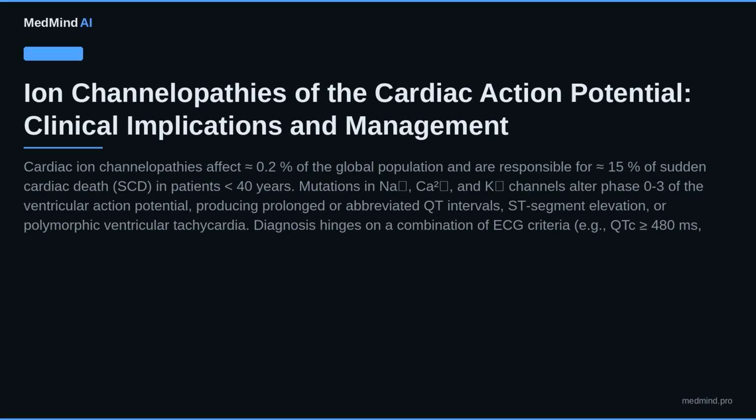First-line therapy combines beta blockade, e.g., propranolol 1 mg per kilogram per day, with channel-specific agents, e.g., mexiletine 200-400 mg TID, and, when indicated, implantable cardioverter defibrillator, ICD, placement per 2022 ESC guidelines.